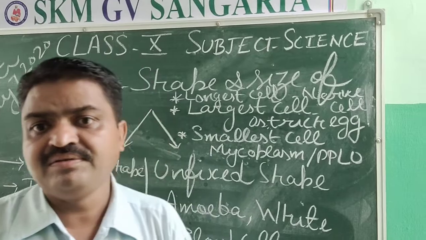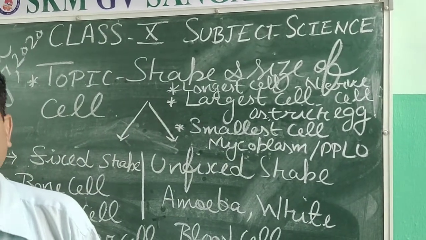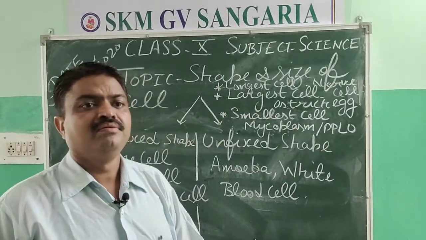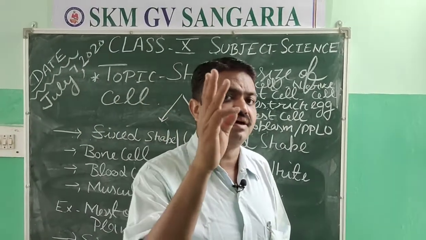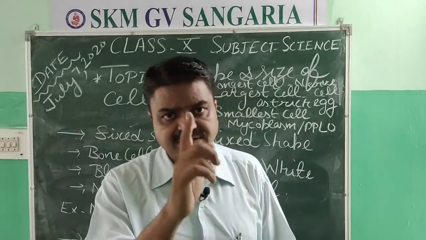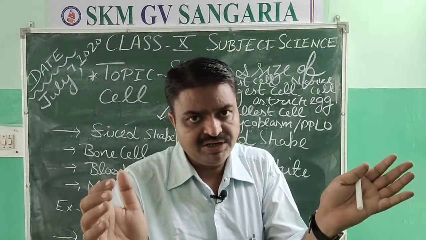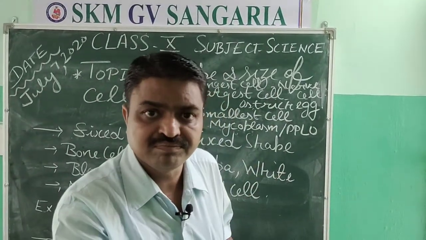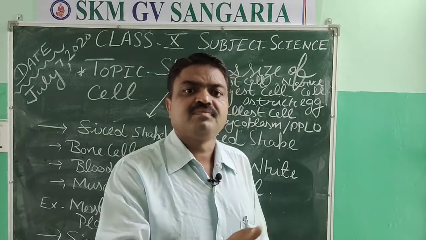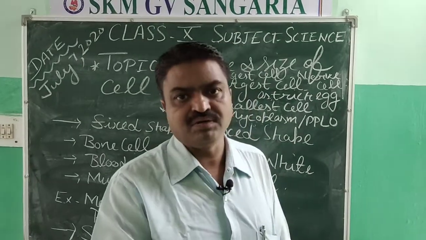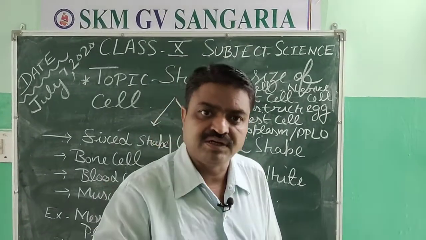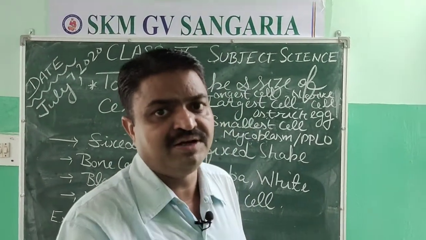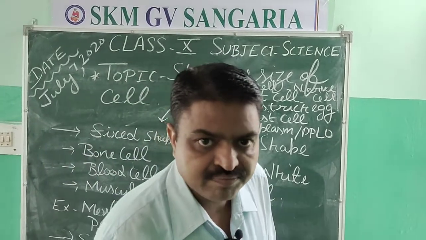Now we will discuss the structure of the cell. Mainly in the cell there are three components found. First is the cell's boundary. It is cell wall or cell membrane or both. Second is its components that are known as organelles. Third is its control center, that is nucleus. So now we will discuss these components one by one, student.